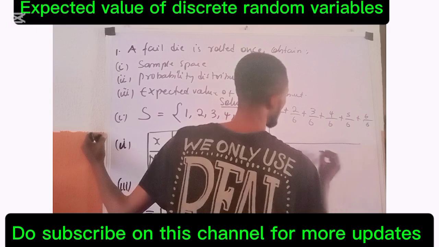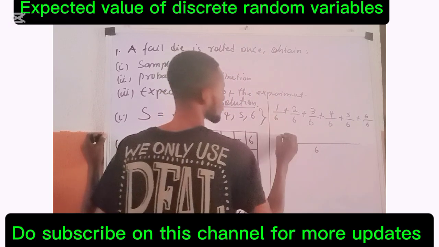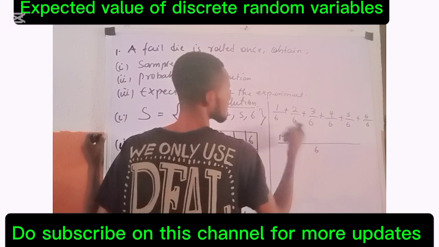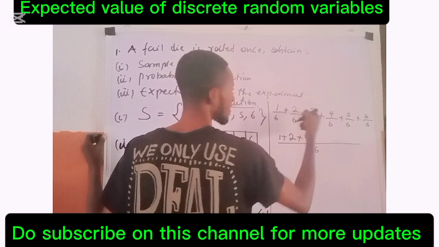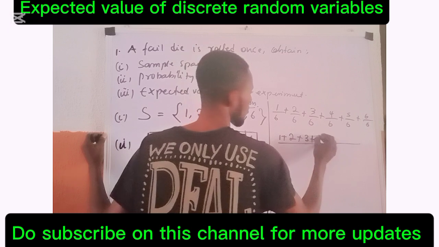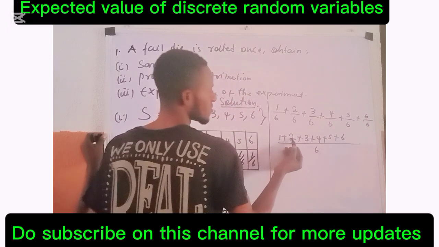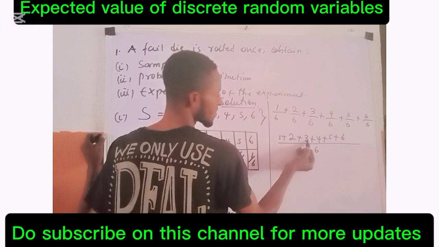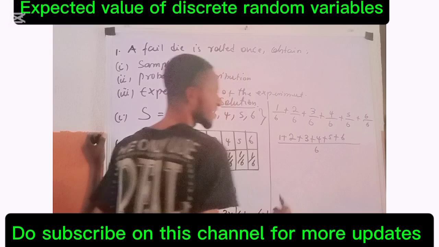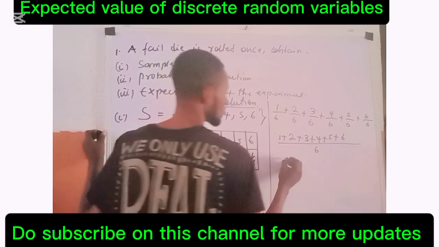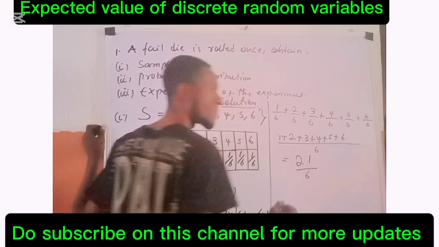So this thing becomes 6. 6 divided by 6 is 1. So 1 times 1 is 1, plus. 6 divided by 6 is 1, times 2 is 2, plus. 6 divided by 6 is 1, times 3 is 3, plus 4 plus 5 plus 6. This is 3, this is 6, this is 10, this is 15, and this is 21. So this thing becomes 21 all over 6.